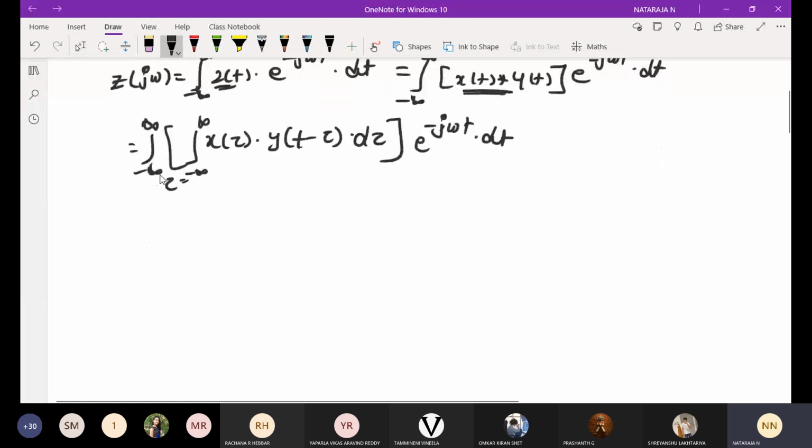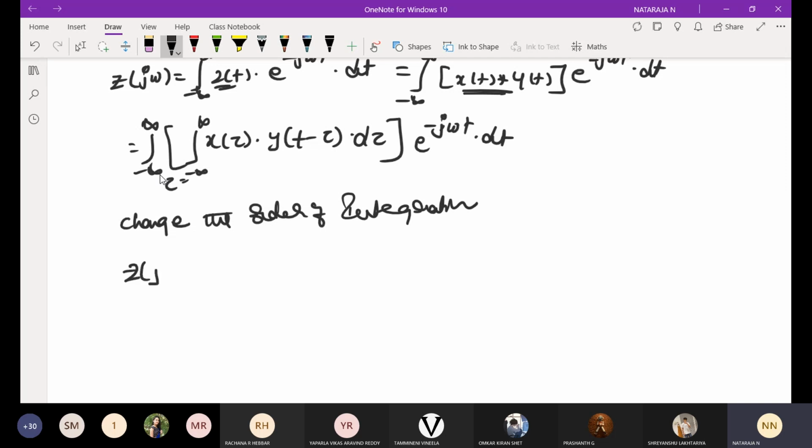Okay, then next step. I am going to change the order of integration. Z of j omega is equal to integral tau from minus infinity to infinity. X of tau I will take outside.